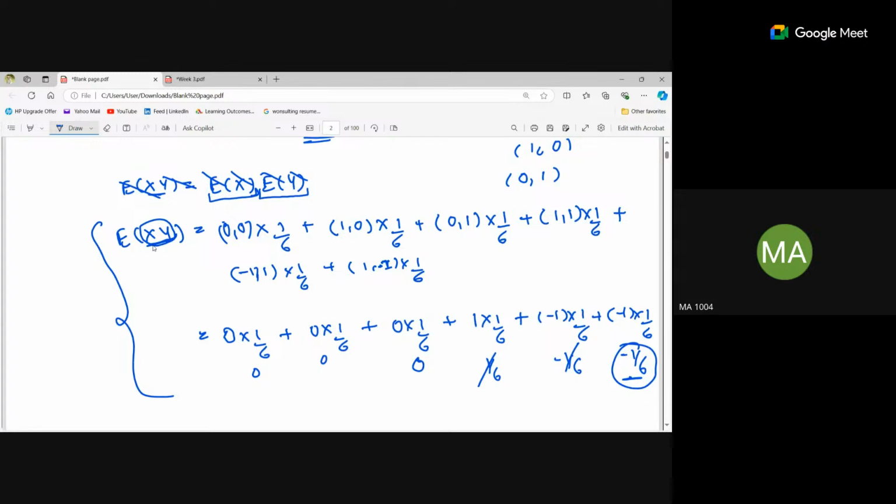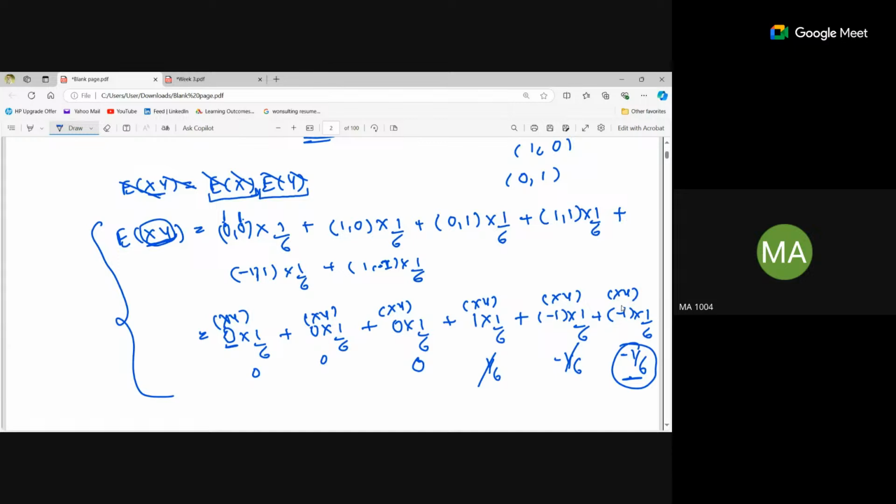So the x value is taking 0 and the y is taking 0. So if we multiply, we will get 0. Correct? Oh, okay. So it's xy. Yeah, this is xy. This is also xy. That is, the points are getting multiplied. Now it's clear? 1 into 0, 0 into 1, 1 into 1, like that. Fine? Yes, ma'am. Okay. So this part is clear?